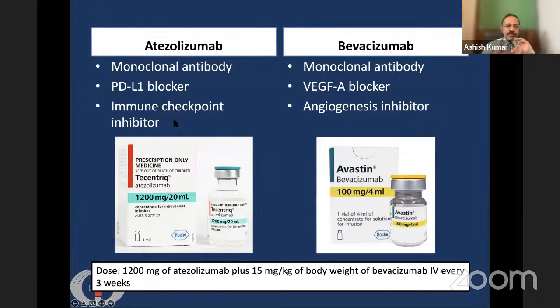Immune checkpoints are a recently discovered modality of treatment for cancers. Because of immune checkpoints, the body is not able to mount an immune response to the tumor, and these monoclonal antibodies, or immune checkpoint inhibitors, are able to block these checkpoints. So atezolizumab is the immune checkpoint inhibitor, and it is combined with bevacizumab, which is an angiogenesis inhibitor, or vascular endothelial growth factor inhibitor. The combination of these two is given every 3 weeks.